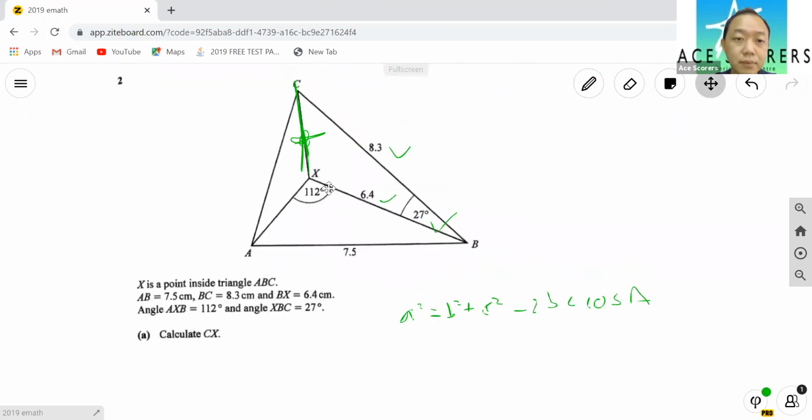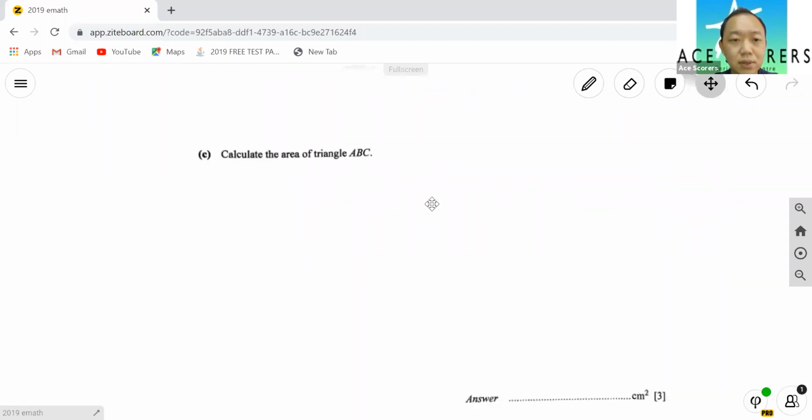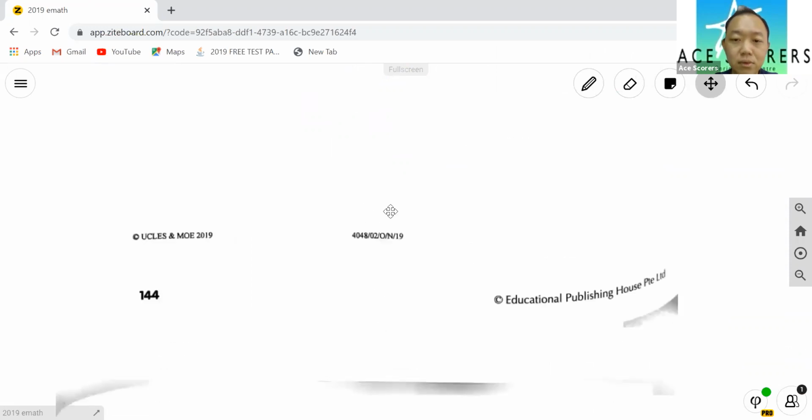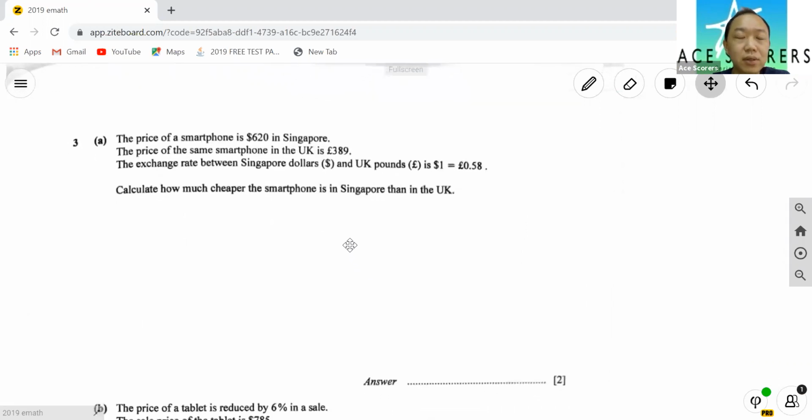XAB. Sine rule. Yeah, so this question is sine rule, cosine rule. Area, same thing, half ab sine C. So, yeah, if you have done enough questions, the method will just keep coming, keep coming. Okay, you know exactly what to do. You just need to keep executing the operations.